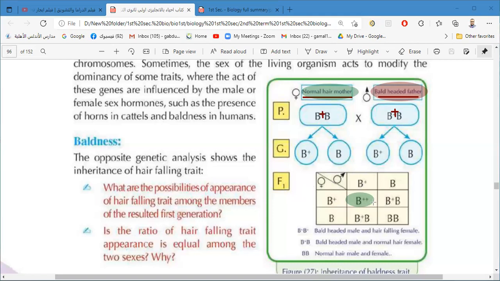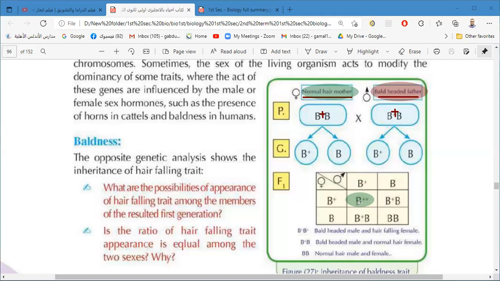So this child, if it is a boy or a girl, male or female, has two dominant genes. Does he have hair falling or baldness or not? Can you expect? Of course he has hair falling.